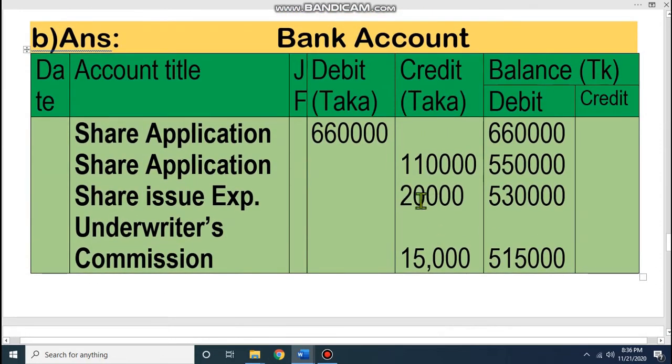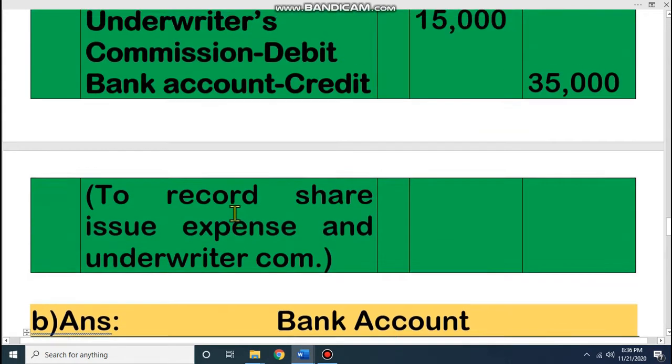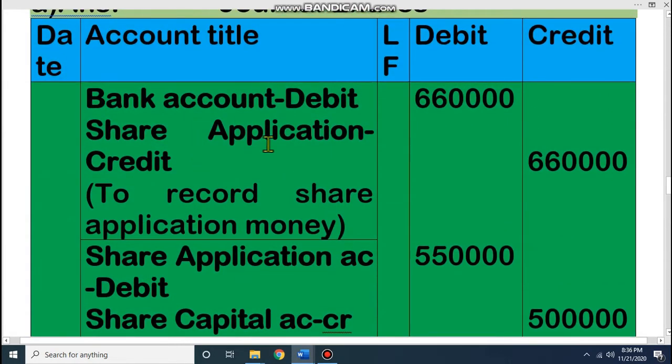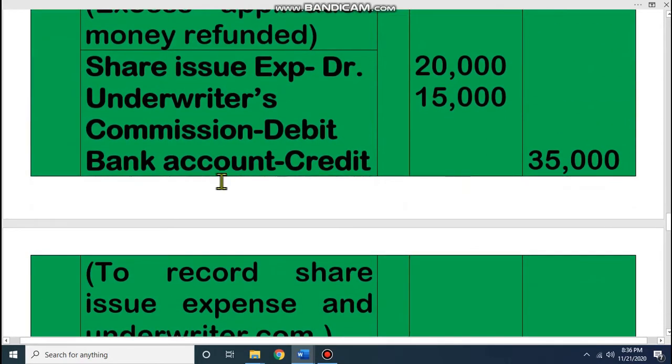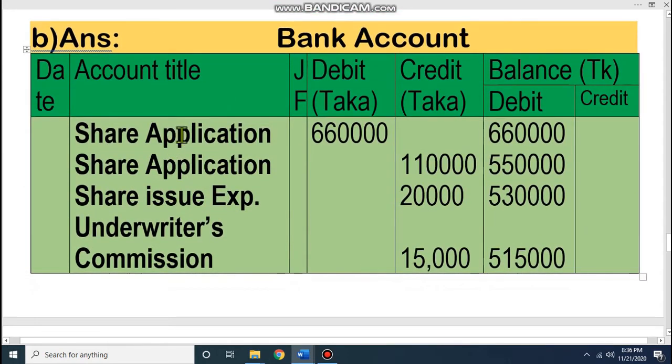Now bank account. Dear student, all of you know how to prepare a ledger. This class will not discuss the ledger in detail, because in first paper, in first year, you have learned a lot about ledger. You know that when you open a bank account, you have to write the opposite account. Here bank account, opposite account share application account. Here we have bank account, opposite accounts two expenses, share issue expenses and underwriter commission account.